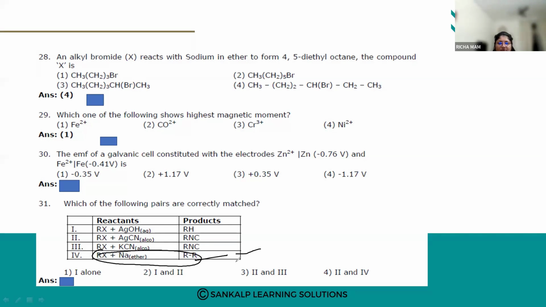So this is correct. When KCN reacts with Rx, you are going to get cyanides. With AgCN, you're going to get isocyanides. So 2 and 4 are correct. And when Rx reacts with AgOH, what are you going to get?